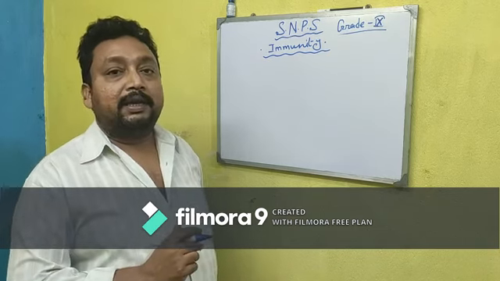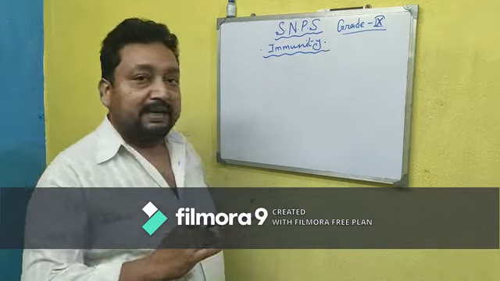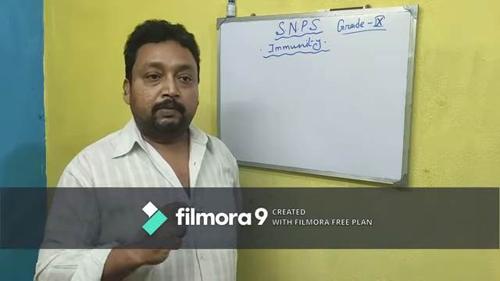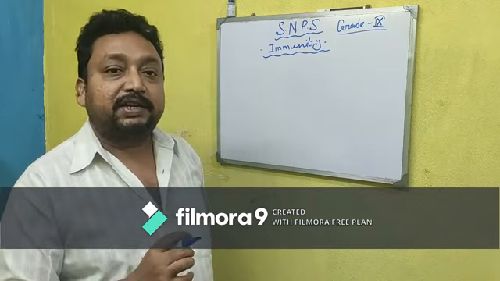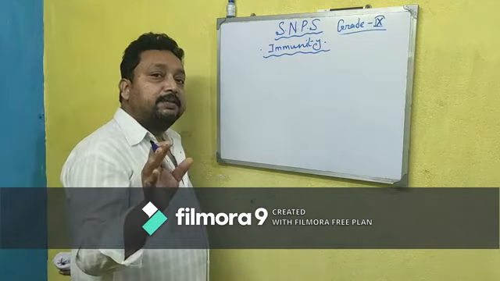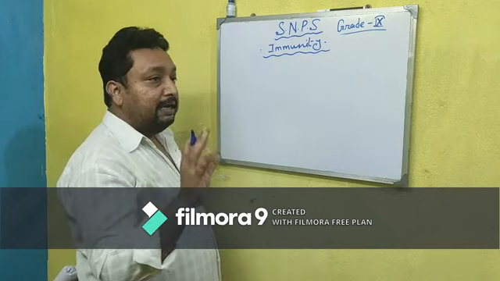Hi students, this is the second class for grade 9. In last class we discussed immunity. Today we will discuss the structure of immunoglobulin. We already know what immunoglobulin is. Immunoglobulin means antibody.